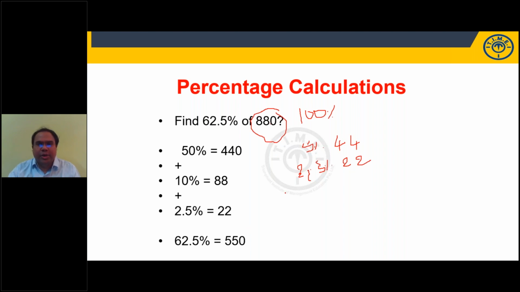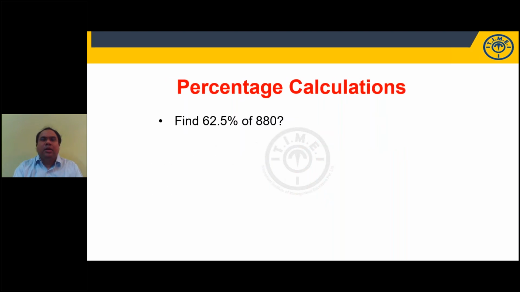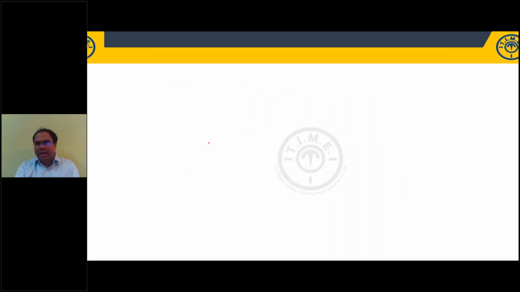Or we can also do like this. 60% plus 2.5%. You know 10%. Calculate 60%, then add 2.5%. The other way of looking at it is 62.5% is equal to which reciprocal? Very good, 5 by 8. If you know it is 5 by 8, my life will become very comfortable. I can answer in flat 10 seconds, right? 8 goes 110 times, 110 into 5, 550. So students, there is the advantage of learning multiplication tables as well as your reciprocal values.